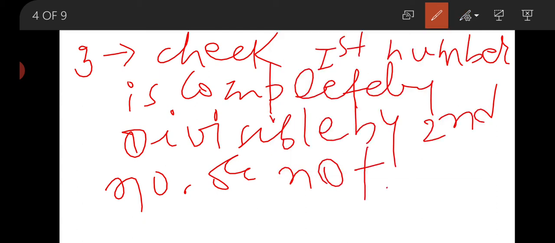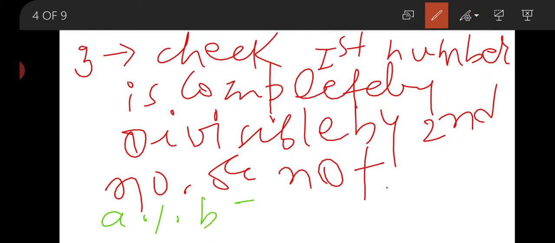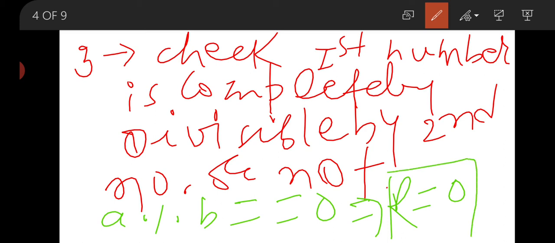But I have skipped this step because if the number is completely divisible, that means if a modulus b equal to 0, then the remainder will be 0, because if two numbers are completely divisible, then the remainder will be 0.